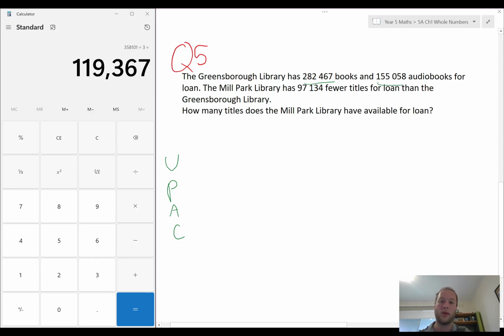The Mill Park Library has 97,000 fewer compared to Greensboro. So how many titles does Mill Park Library have available for loan? We've understood that it says fewer, so we're comparing, so I'm going to say it is a minus question. So I reckon we've understood it.